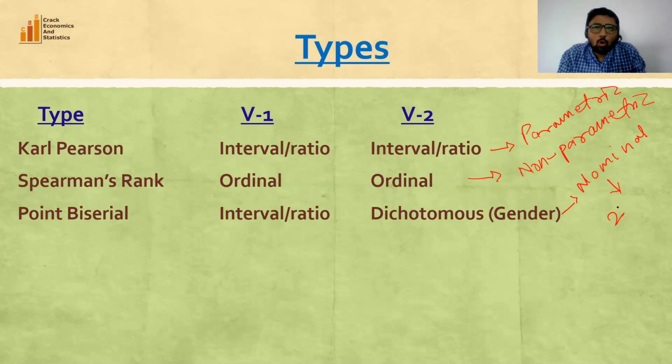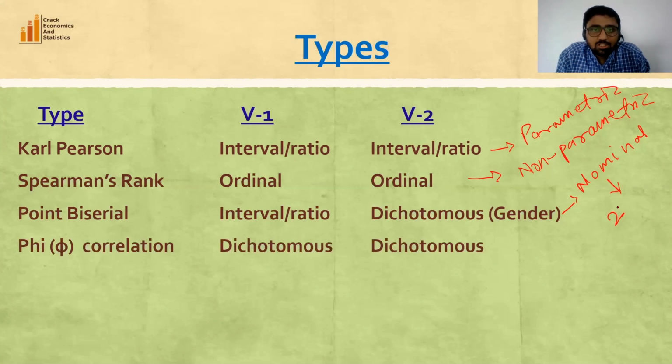Suppose we have one variable called religion, and in religion, if we have only two categories, Christian and non-Christian, then religion can be treated as a dichotomous variable. For example, Hindu and non-Hindu, a dichotomous variable. Muslim and non-Muslim, dichotomous variable. Suppose we have the variable called level of income, high and low. So here we have only two categories. So in that case, level of income is treated as a dichotomous variable. So when we have one interval or ratio scale variable and another dichotomous variable, then we can use point biserial correlation coefficient.